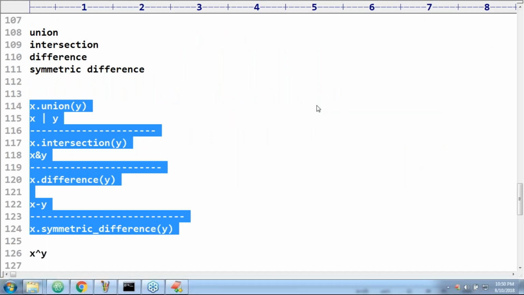Next, just a few minutes, another 10 or 15 minutes I need to discuss. With that, this set concept is going to be completed. The next concept we need to talk about is dictionary. Remember that another few minutes session is there. That part I will take care of in the next session, followed by dictionary.